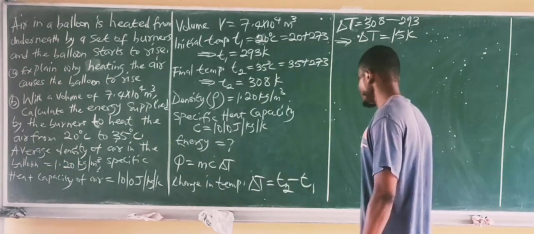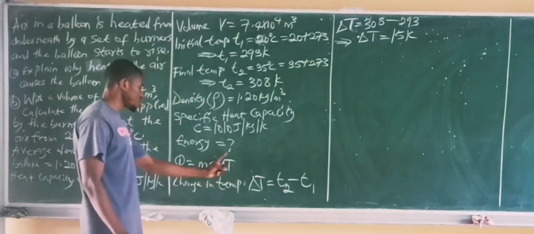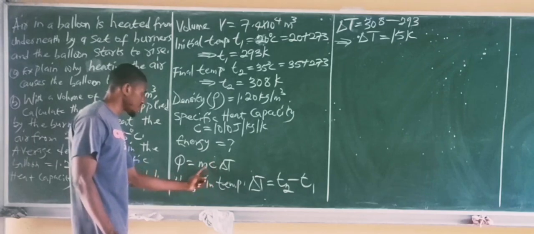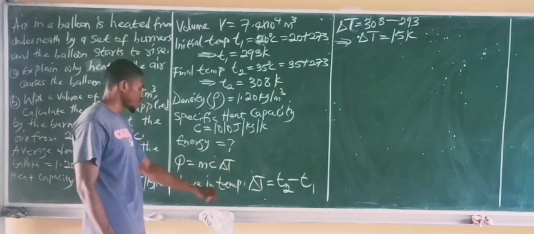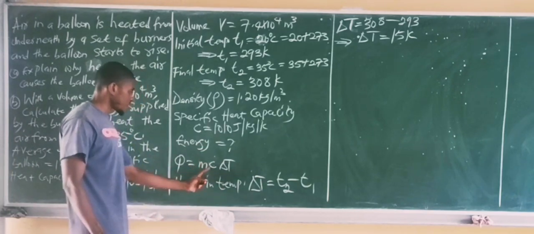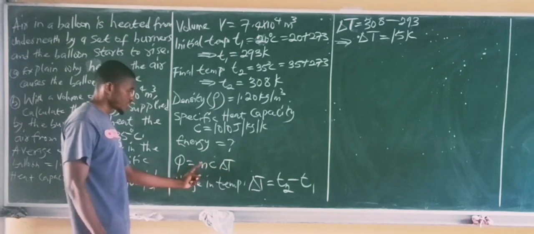So if the change in temperature is 15 Kelvin, we'll be able to use it in the energy equation. We were also given the specific heat capacity of the air, which was given to us as 1010 joules per kilogram per Kelvin. So all we need to obtain now is the mass. We don't know the mass of the air, so we need to find the mass of the air.